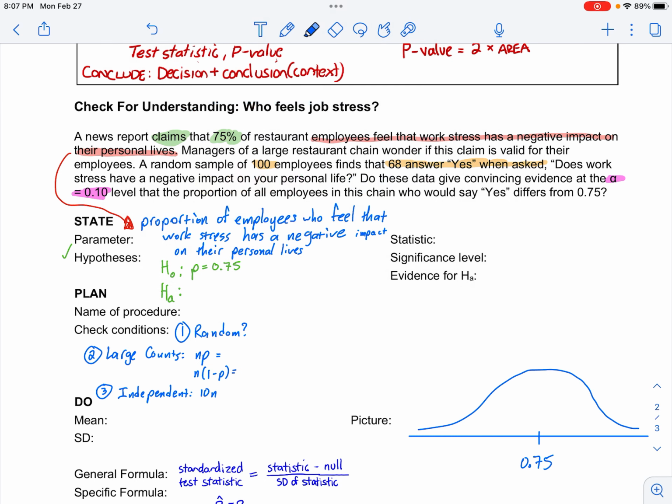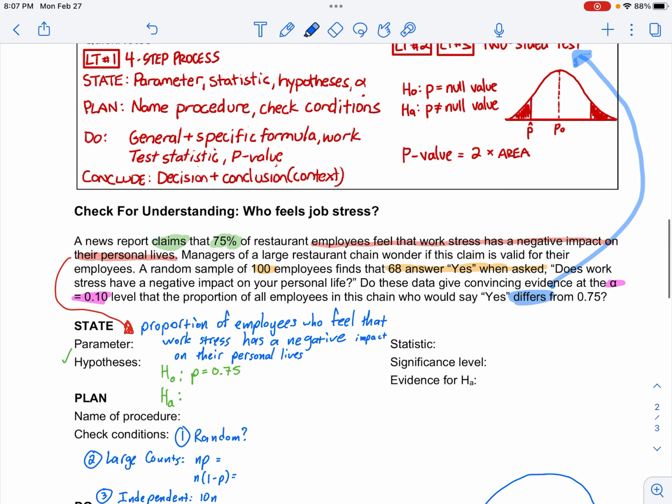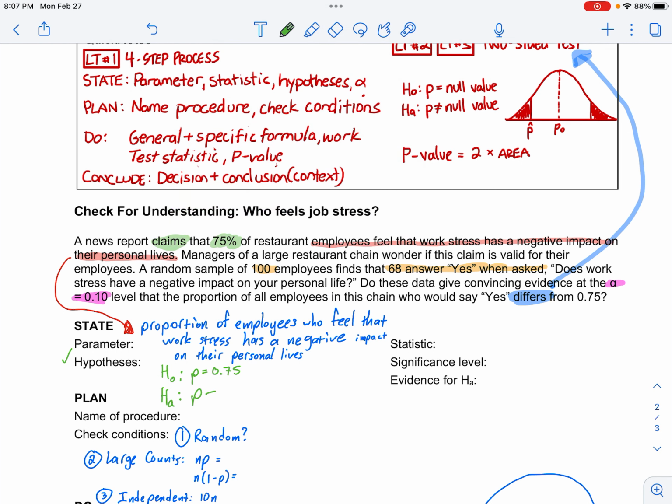So the key here is it says differs. We're going to get into this a little bit, which is kind of a hint that we are going to do a two-sided test. It didn't say less than 0.75. It didn't say greater than 0.75. It just says, is it different? So that is our alternative: P does not equal 0.75.